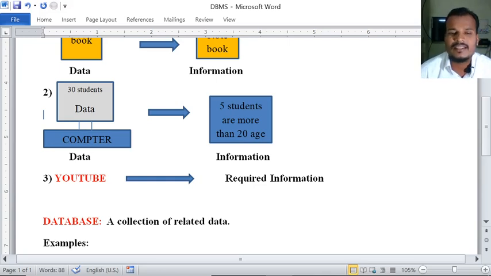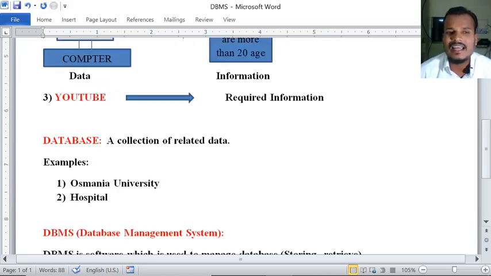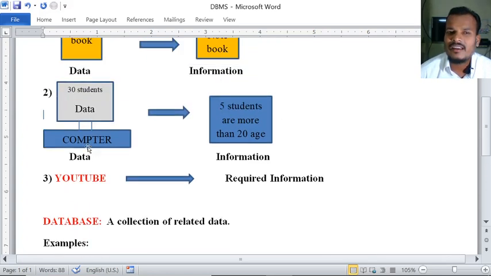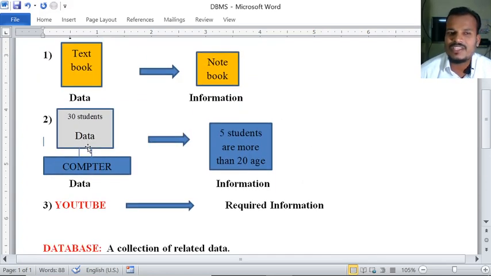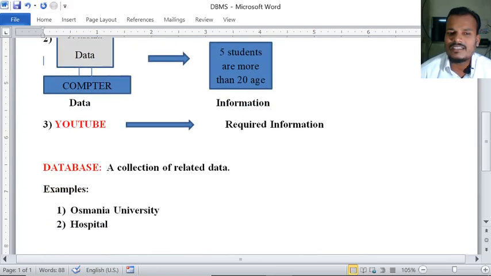Now let us see the definition of database. Our topic is DBMS, Database Management System. We have seen what is meant by data and what is meant by information. Now let us see what is a database. A database is nothing but a collection of related data.